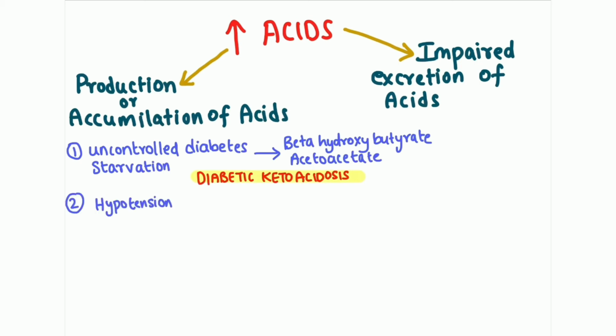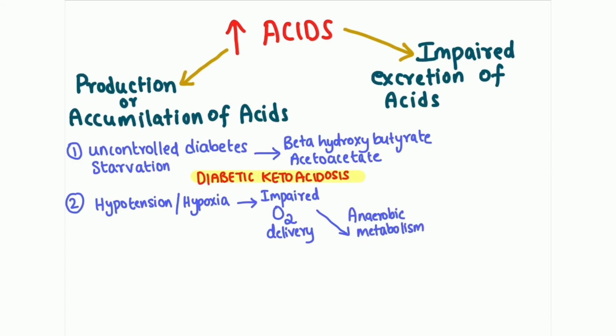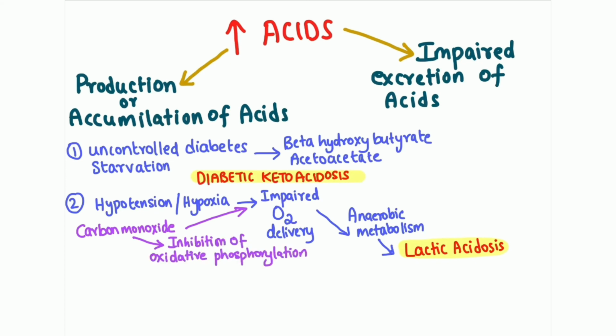Hypotension, hypoxia and hypoperfusion can lead to impaired oxygen delivery to the tissues that can cause tissue hypoxia, that can trigger anaerobic metabolism, which leads to accumulation of lactate and results in lactic acidosis. In carbon monoxide toxicity also you have impaired oxygen delivery, and it also inhibits oxidative phosphorylation that can lead to anaerobic metabolism and results in lactic acidosis.